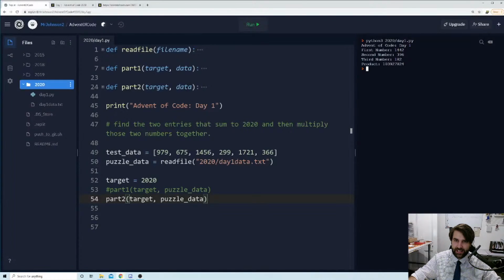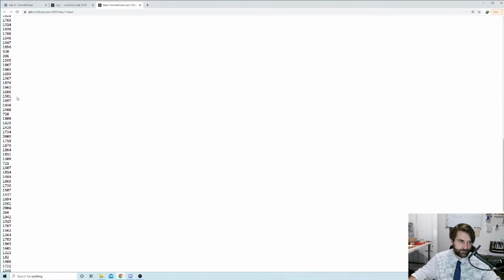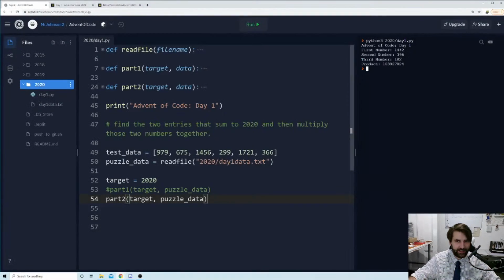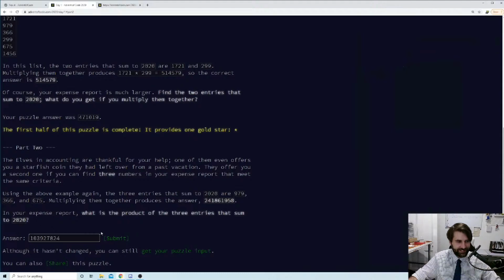So we've got our 3 numbers, and they add up to 2020 apparently: 1442, 396, and 182. Now, if I was asked to do that just by looking through this list of numbers, I think that would have taken me quite a while. There are a lot of very similar numbers. It would have probably driven me absolutely insane. But we wrote a little program eventually, and we were able to get this. And now we've got this product here of 103,927,824. If it will let me, no, it won't let me copy that. Let's do that. Copy.